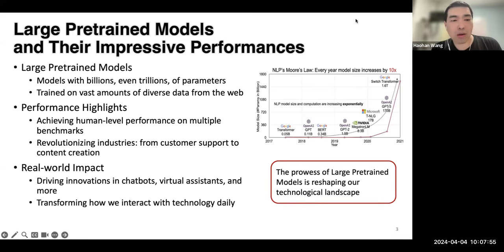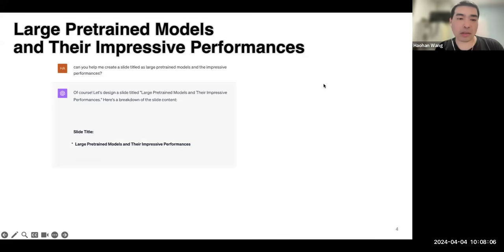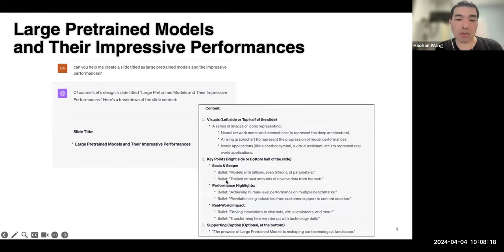From this slide, we can see some of those impressive performances, but we actually have a more direct showcase of the performance of these models. The previous slide was generated by the large language model itself. All I need is to put in some requirements, like a prompt asking, please help me create a slide titled large language models and their impressive performances. And then it's just about copy-pasting the contents back there.